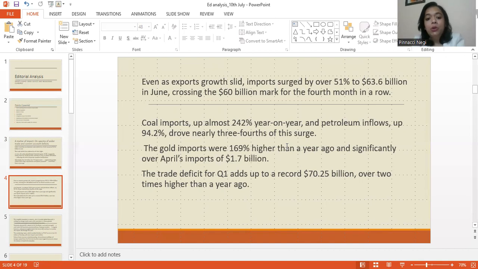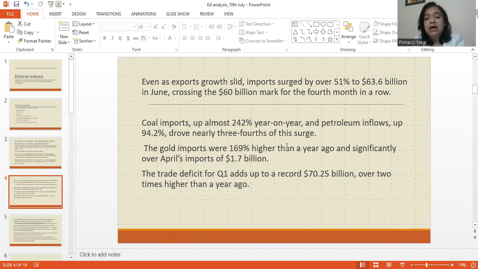Now, like it says, students, coal imports up almost 242% year on year, and petroleum inflows up 94.2% drove nearly 3/4 of this surge, students. So what has inflated our import bill, students, right? What are the primary items whose imports have increased? So number one, coal, petroleum, and as you read the next point, the gold imports, students. So our coal imports are up by almost 242%, and petroleum, students, so primarily the energy products, our fuel, right? And of course the gold.